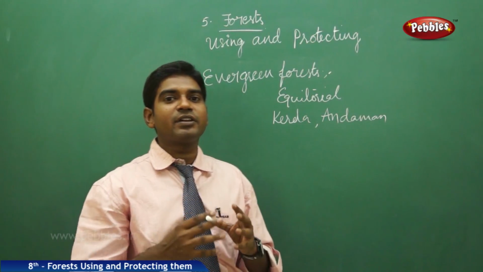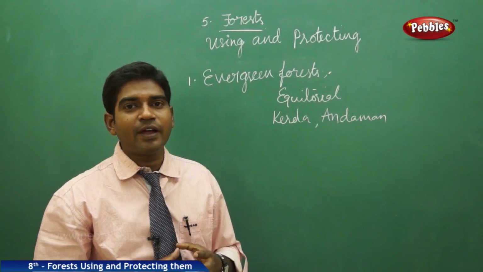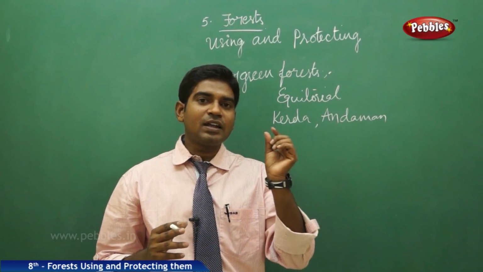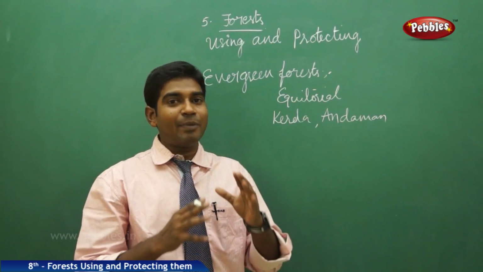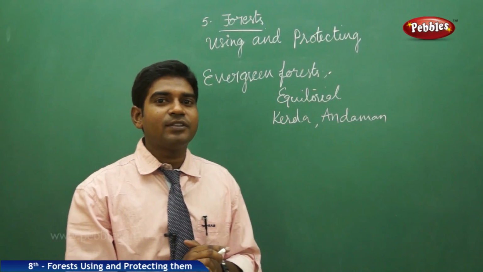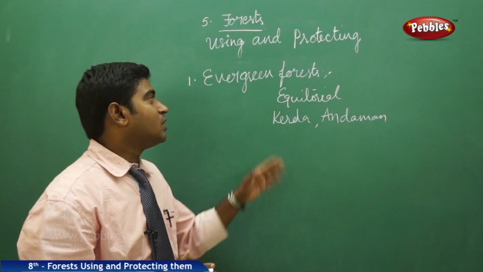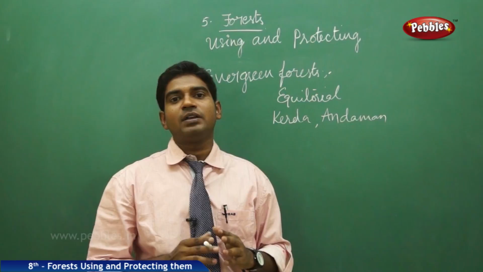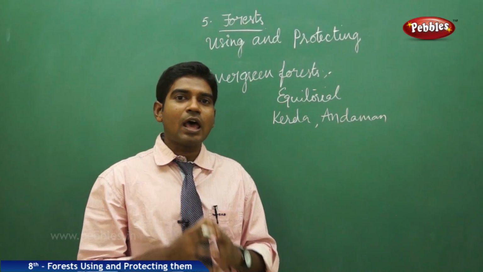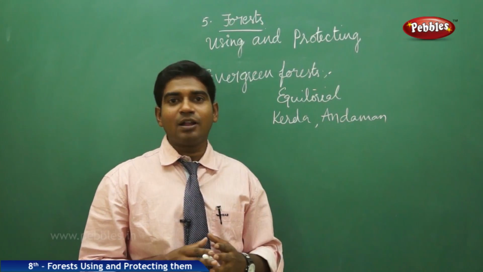We have various types of evergreen trees, because in one category of trees the leaves are very long, and in the other category the leaves are thin and stringy, but they never shed their leaves. They are completely covered with snow and ice, which adds to their nature. So evergreen forests never dry up or shed their leaves at all. They are accompanied with heavy rains because most of the evergreen forests are located in the equatorial belts. We have such forests in Kerala and the Andaman region.